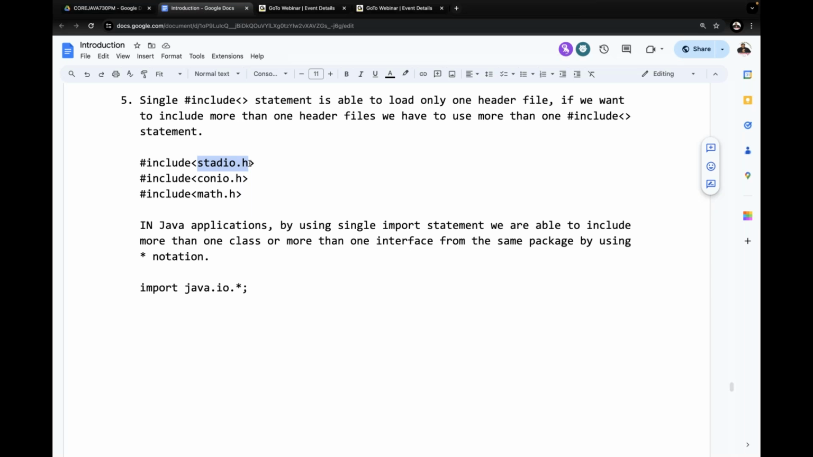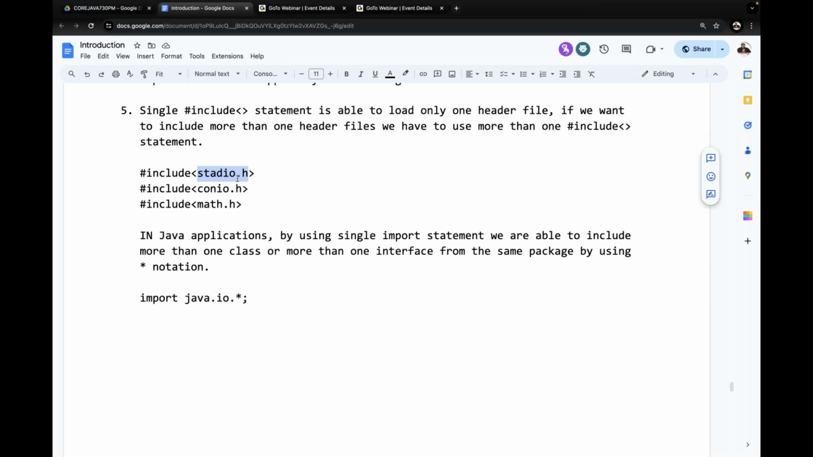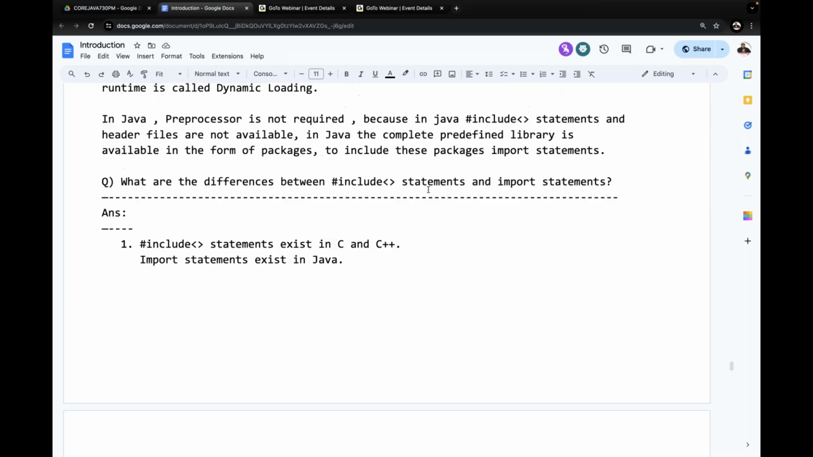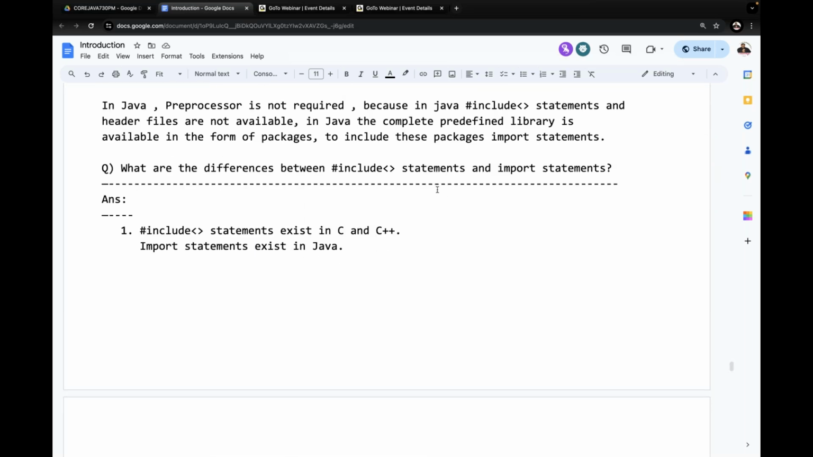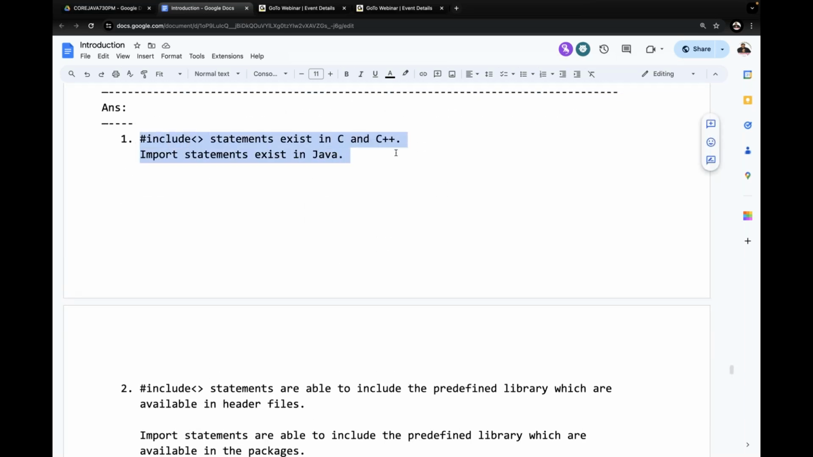Okay. Forget about all the points. Totally, we understood the differences between hash include statements and import statements. What is the first difference here? Now tell me. Hash include statements exist in C and C++, but import statements exist in what there?